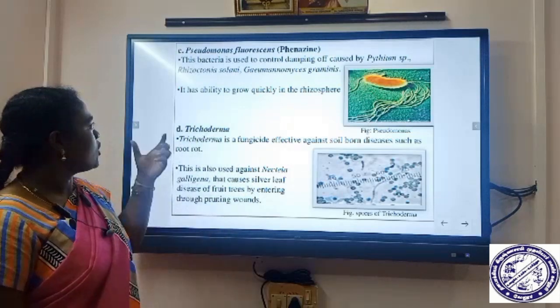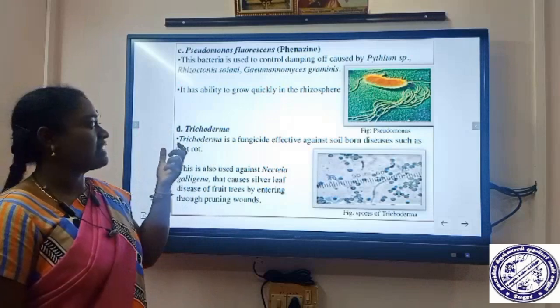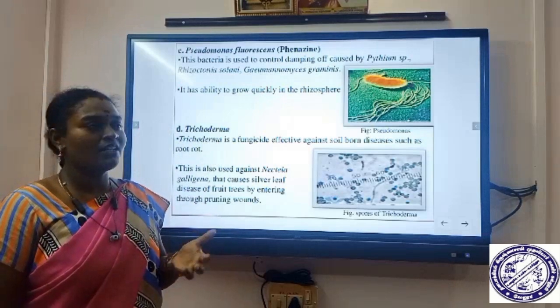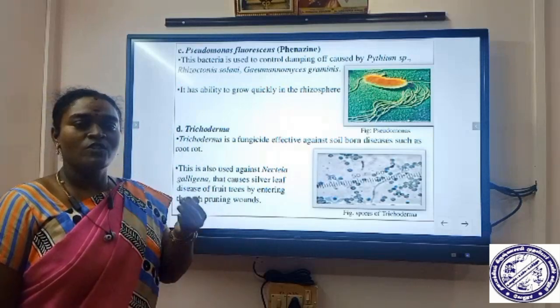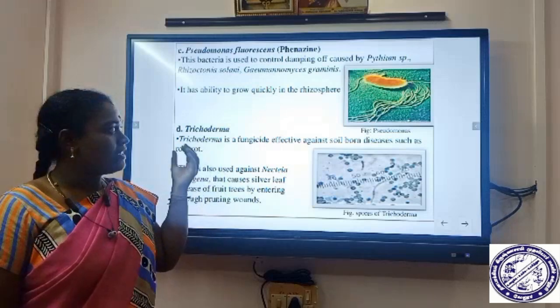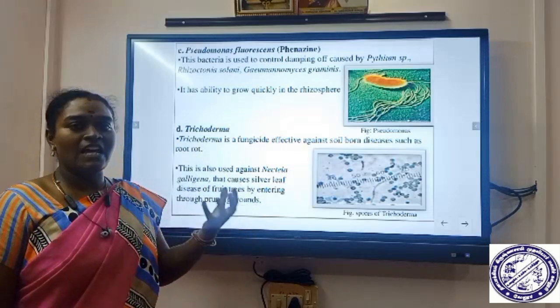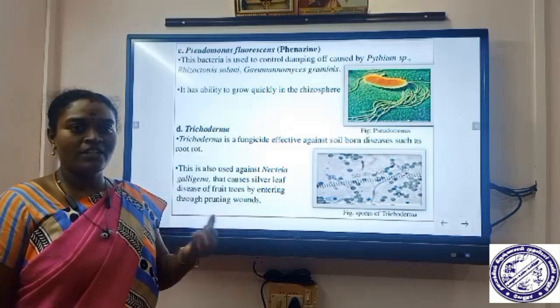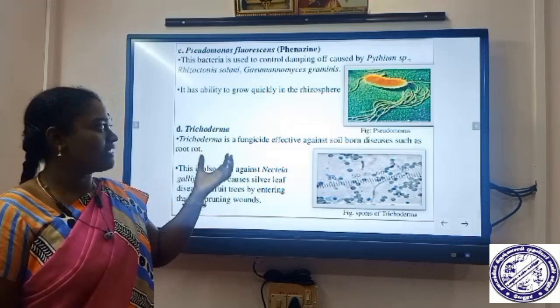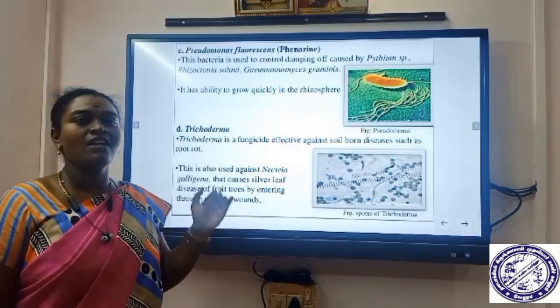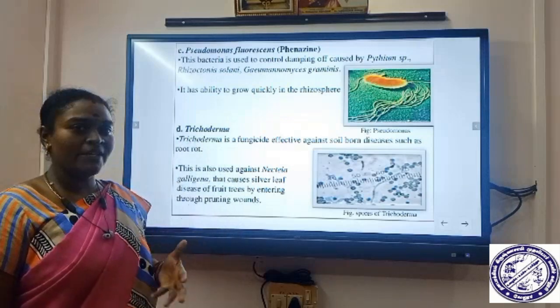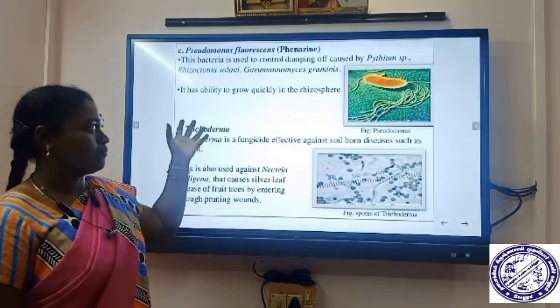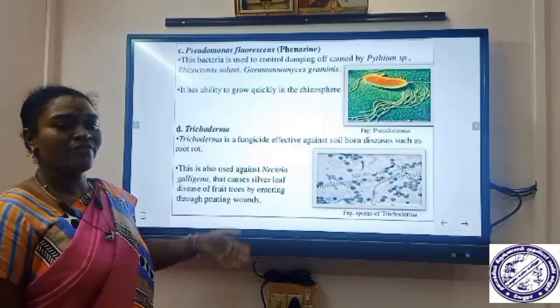This Pseudomonas organism has the ability to grow quickly in the rhizosphere space. What does rhizosphere mean? The space in and around the roots, the soil in and around the roots, that place is said to be the rhizosphere. In that area, these organisms can grow quickly and protect the plants by secreting the phenazine components.